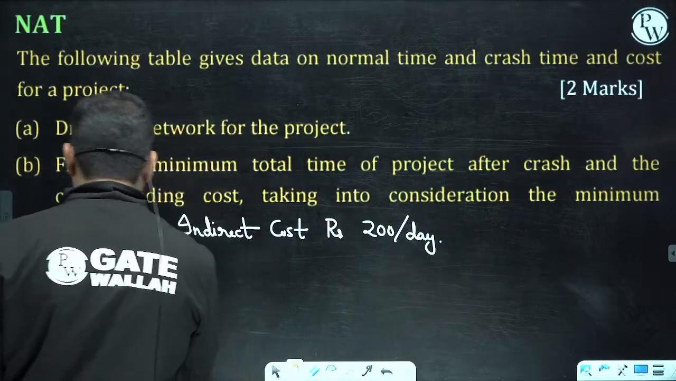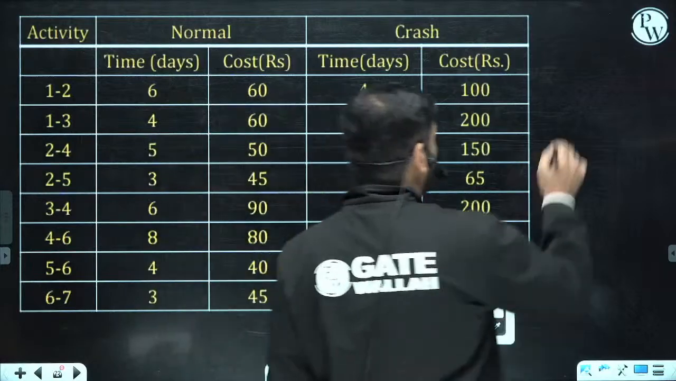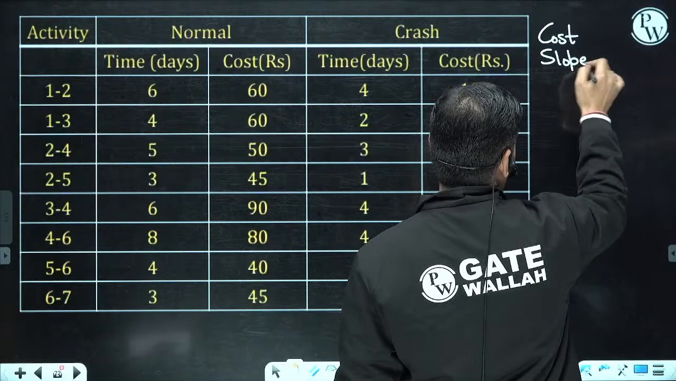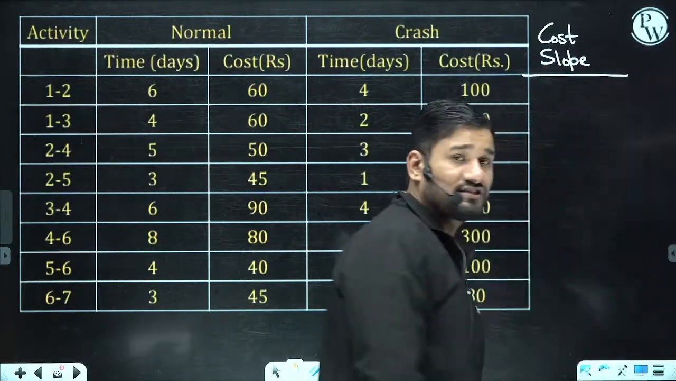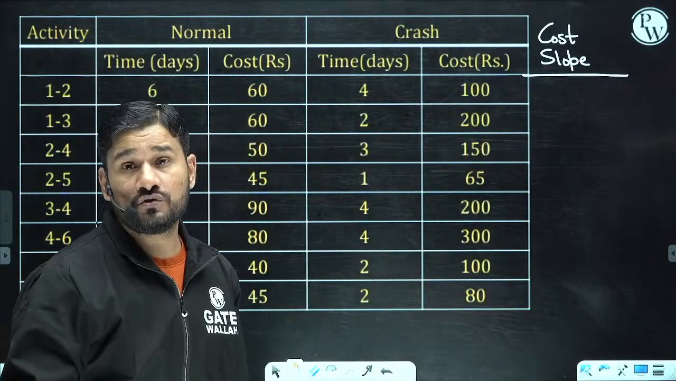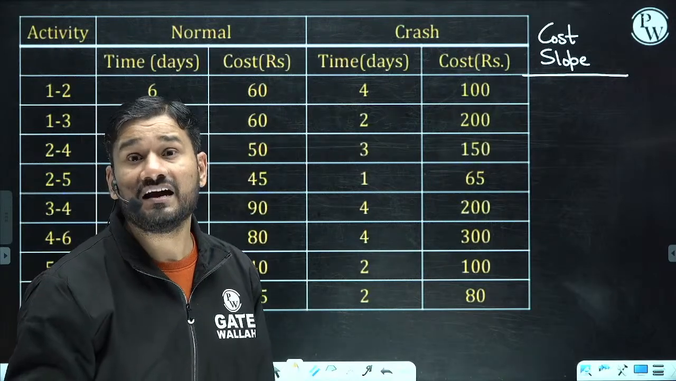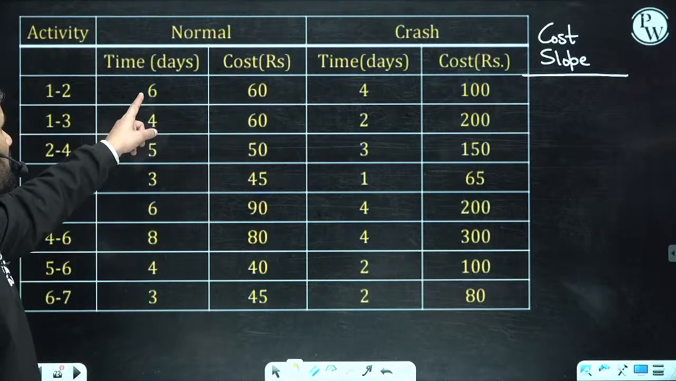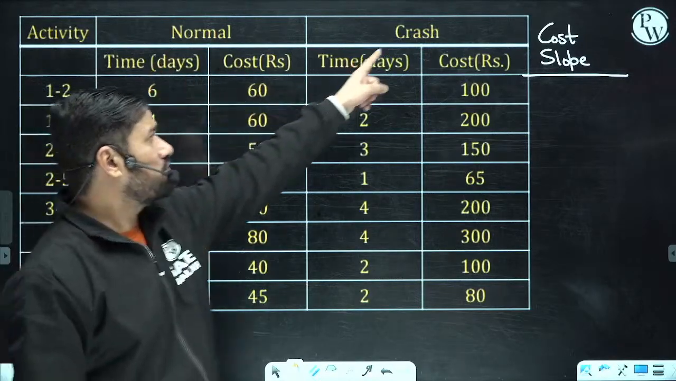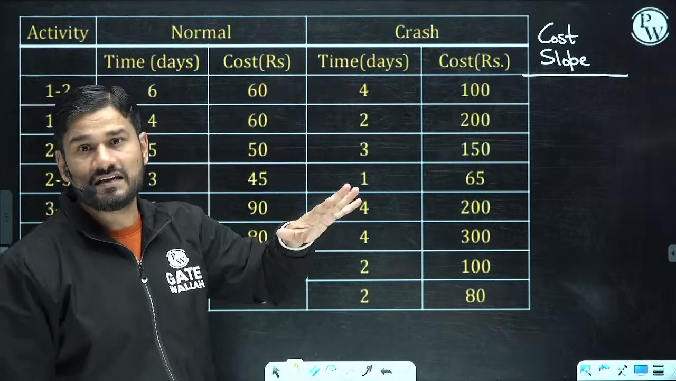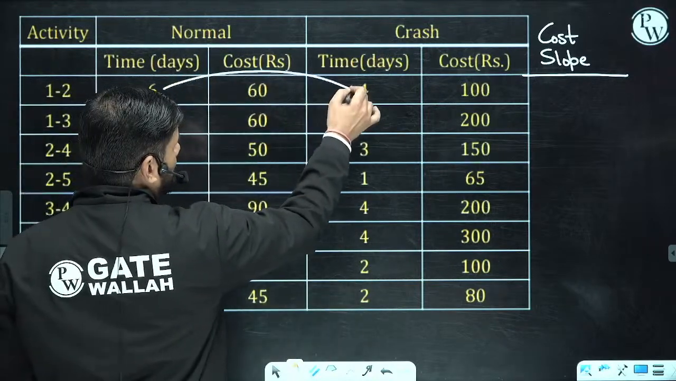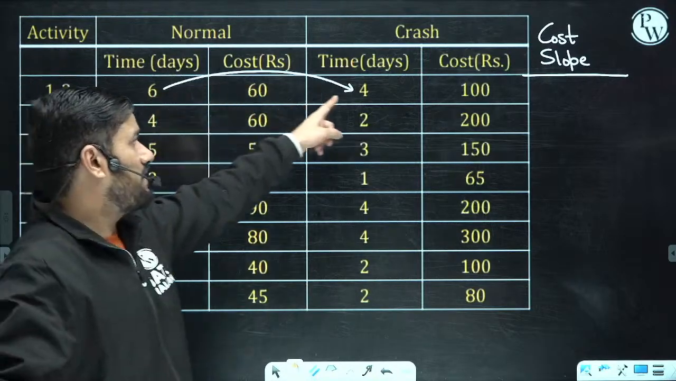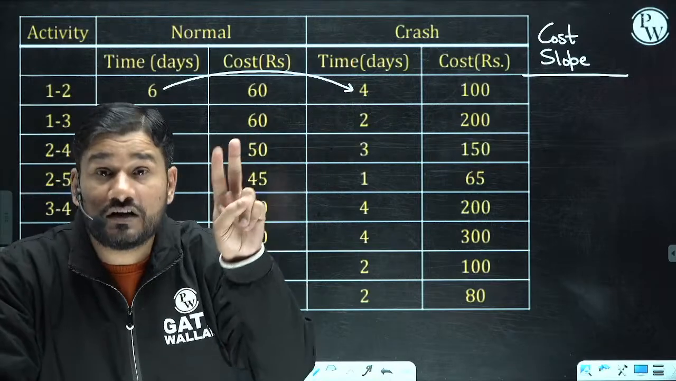First of all, you and me both are going to find out the cost slope. And what is cost slope, beta? Cost slope is the additional expenditure to do the activity 1 day earlier, 1 day in advance. Let us find out the cost slope for each activity. Here normal time is 6 days. If I do the crashing, I can complete that in 4 days. It means how many days can I save? Only 2 days I can save.